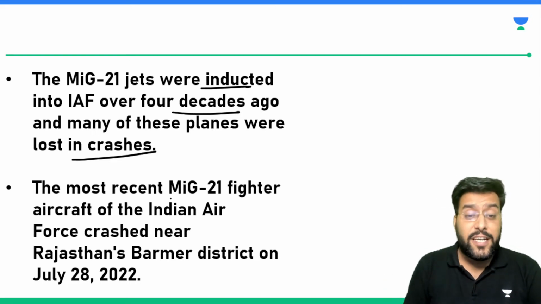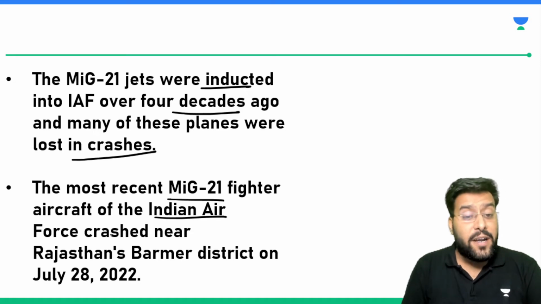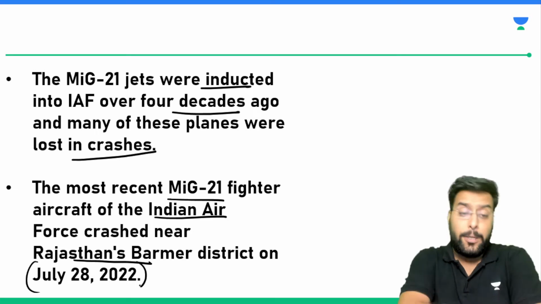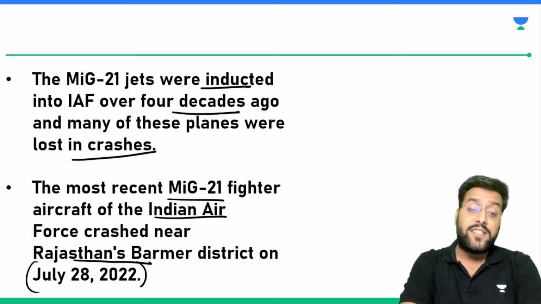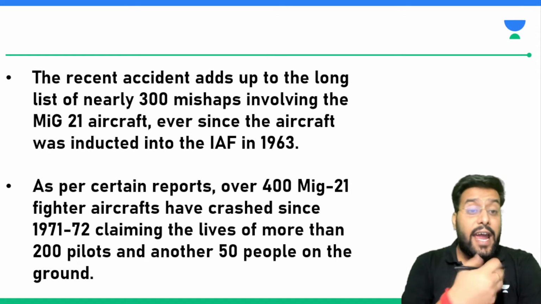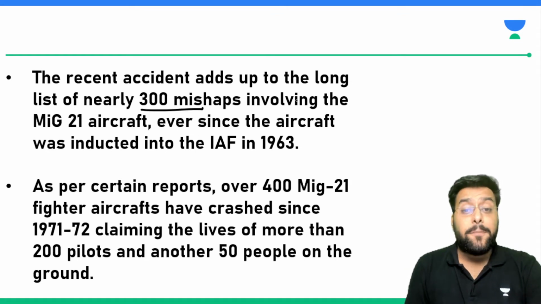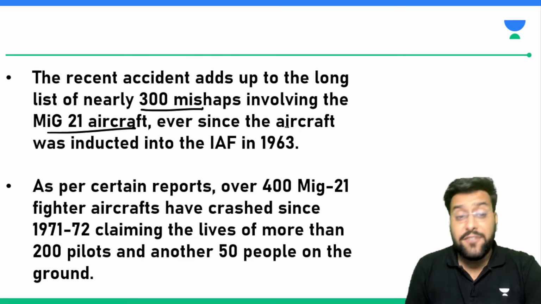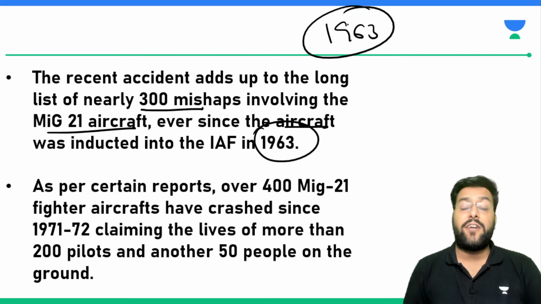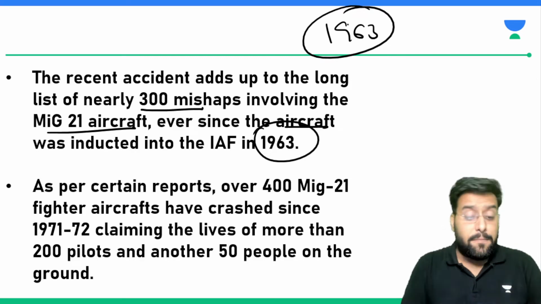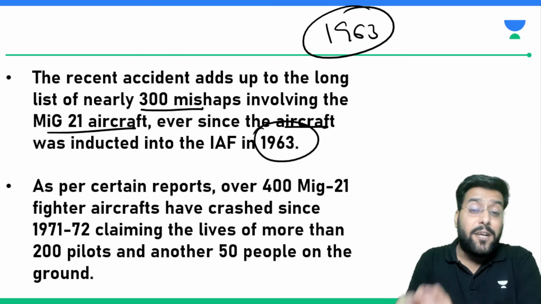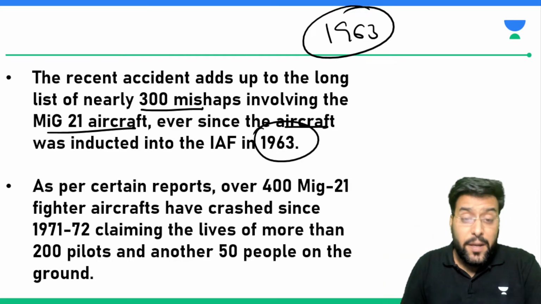The most recent MiG-21 aircraft crash happened near Rajasthan's Barmer on July 28, 2022. Like 2 months ago, this crash took place. The recent accidents add up to a list of nearly 300 mishaps involving MiG-21 aircraft ever since the aircraft was inducted in 1963. So it was in the year 1963 when this aircraft was inducted, and this Barmer incident adds up and becomes approximately 300 mishappenings in which MiG-21 was involved.